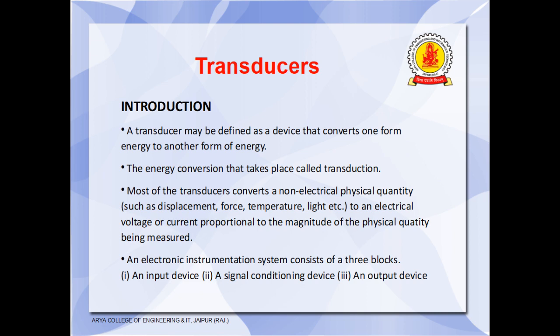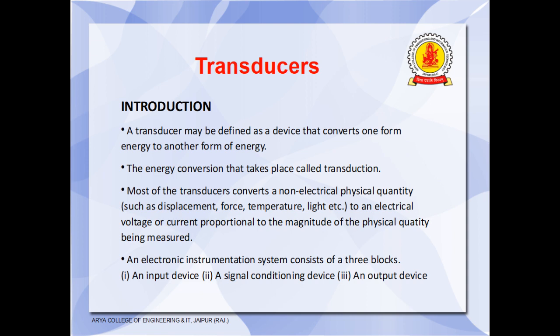Basically, a transducer is a device that converts one form of energy to another form, and this energy conversion is called transduction. We can also define a transducer as a device which converts a non-electrical physical quantity to an electrical voltage or current, and that electrical voltage or current is proportional to the magnitude of the physical quantity that is being measured.